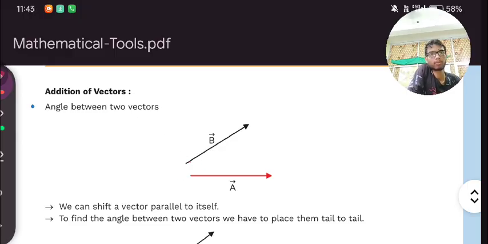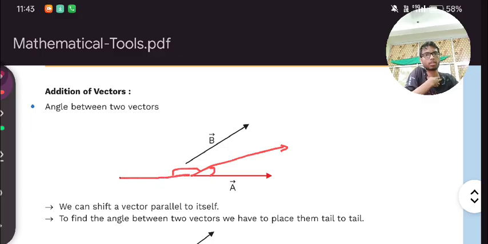Here, if we bring vector b over here, then it forms an angle between two vectors. Another angle could be like that, if we draw this in the opposite direction, not the same direction. We will talk about this later.